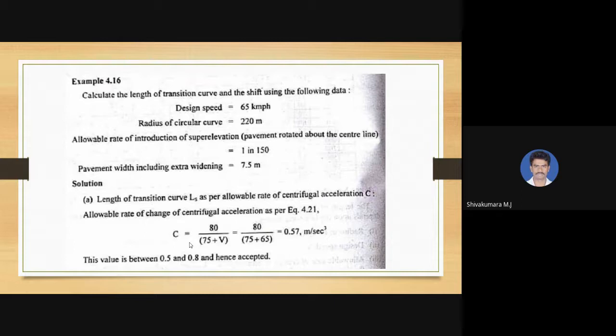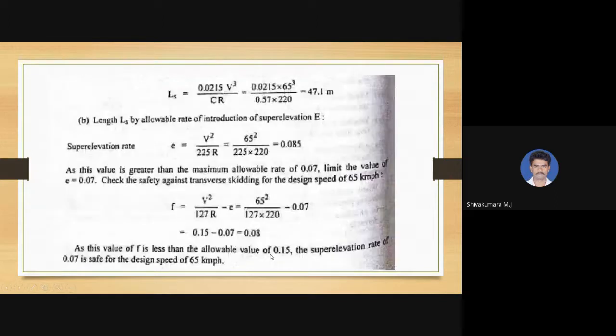First method, length of a transition curve as per the allowance of rate of centrifugal acceleration. The rate of centrifugal acceleration C can be calculated by using the formula 80 divided by (75 plus V), where V is 65 kmph which is given. So we are going to get the value of C as 0.57 meter per second cube. It must lie between 0.5 and 0.8. So 0.57 is lying in between, so it is accepted.